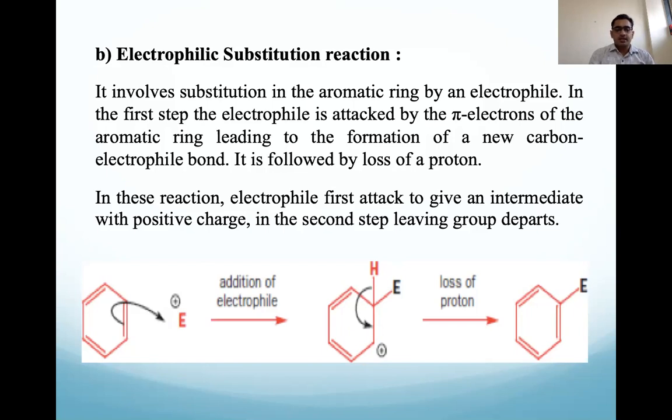The cationic electrophile is there, and at the same time, the pi bond of that benzene ring attacks the electrophile. At the same time, the electrophile and carbon bond formation takes place here. So there is a chance for restoring the aromaticity. This CH bond has to break, so it breaks, and then this electron shifts here and restores the aromaticity of that aromatic compound.